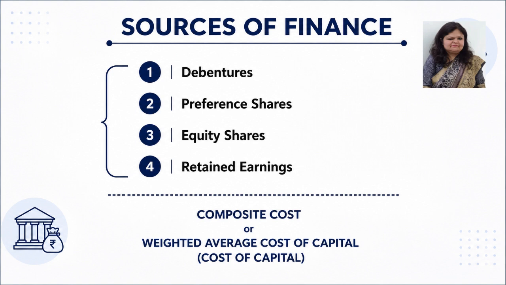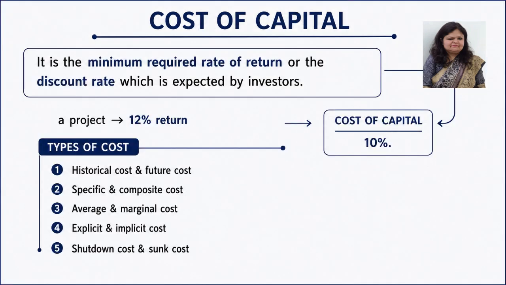Calculating the cost of any one source of finance is specific cost, and whenever you calculate the cost of all sources of finance, it is called composite cost, or it is also known as weighted average cost of capital. So calculating one source's cost is specific cost, and calculating from all the sources is called composite cost, and this cost is also known as weighted average cost of capital.